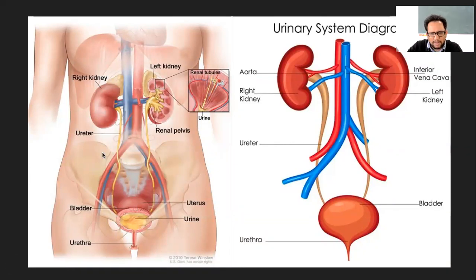This is clearly a female body that is being shown here because it's with the uterus, right? The uterus is usually behind or a little upward, then there is the urinary bladder, and the yellow colored liquid that is being shown is the urine, which will be passed out through the urethra. So that is the general structure, and this is a representative diagram. If at all you have to draw, you can draw a diagram like this with the same structure. So kidneys, ureters, urinary bladder, and the urethra. These are the four main things you should remember.